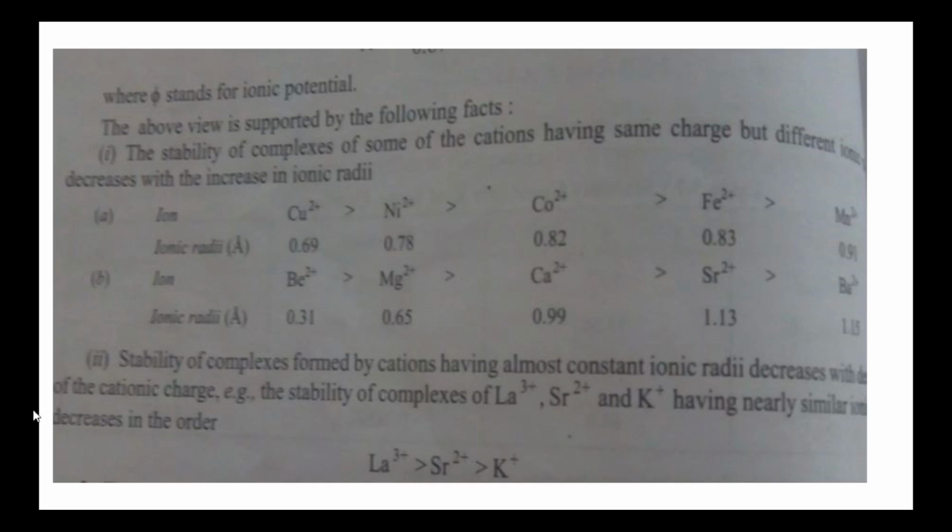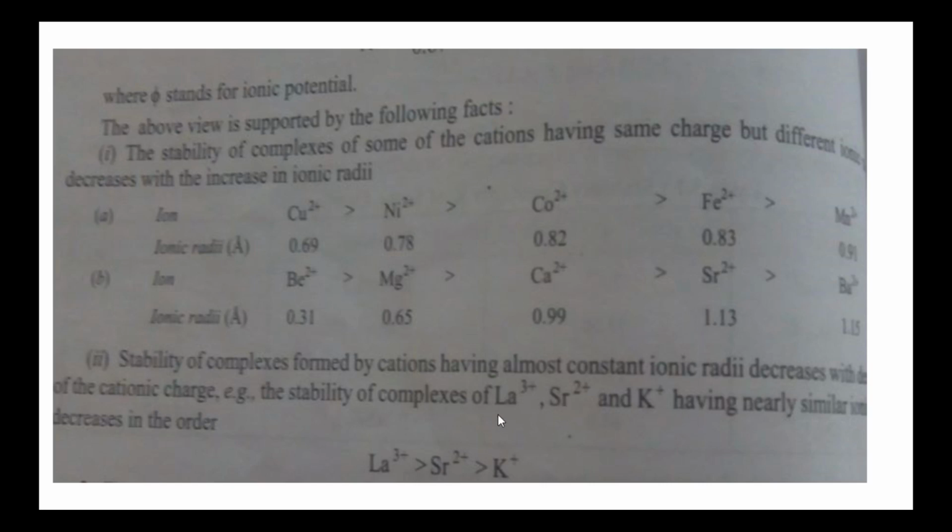Next, the second type is the stability of the complexes formed by cations having almost constant ionic radii, that is, the denominator is the same in the ionic potential formula. So in such cases, for cations having constant ionic radii, the ionic potential decreases with the decrease of cationic charge. So the stability of the complexes of lanthanum 3 plus, strontium 2 plus and potassium plus